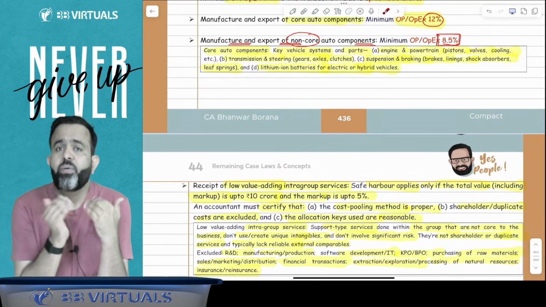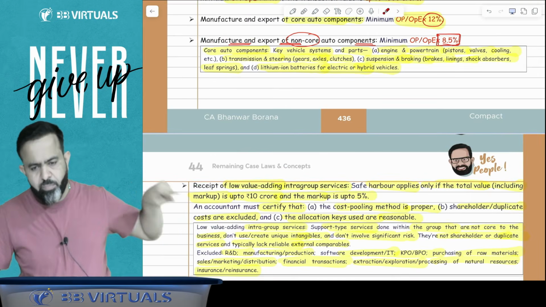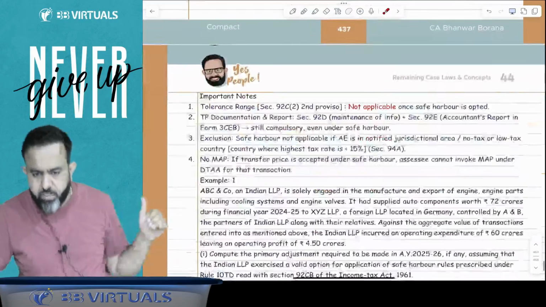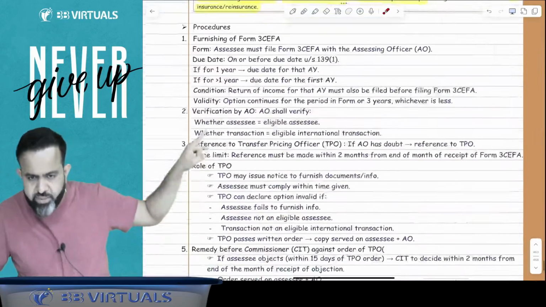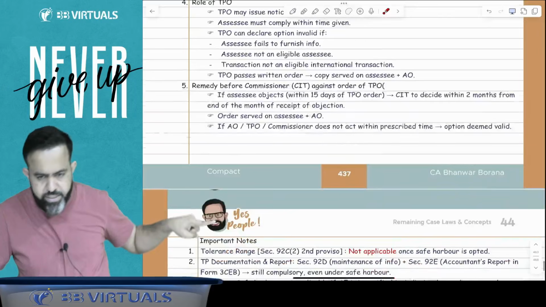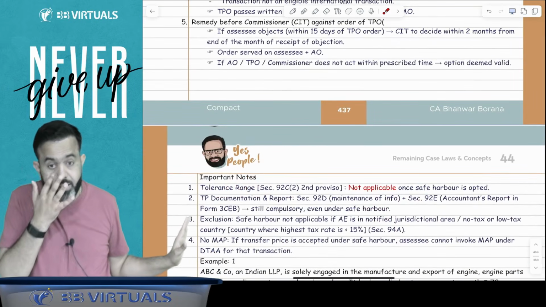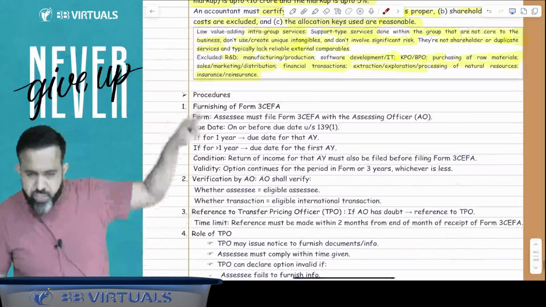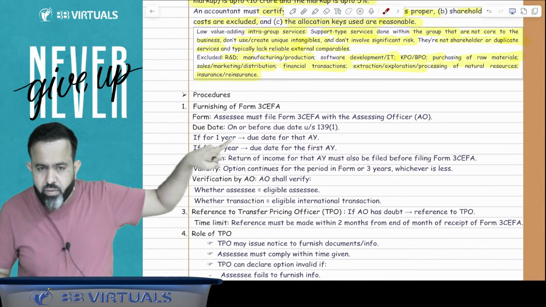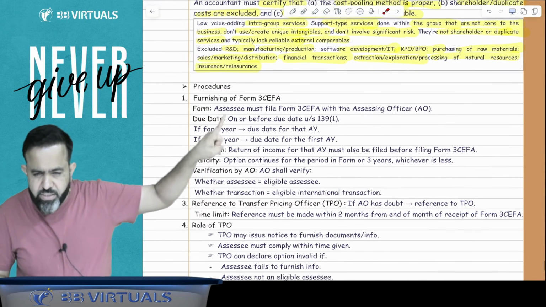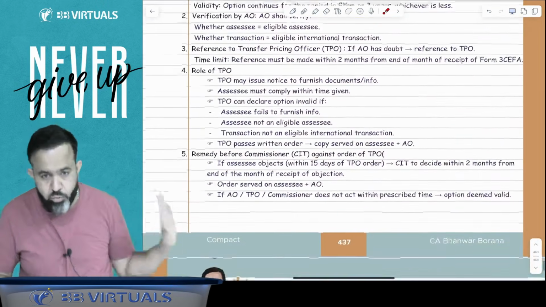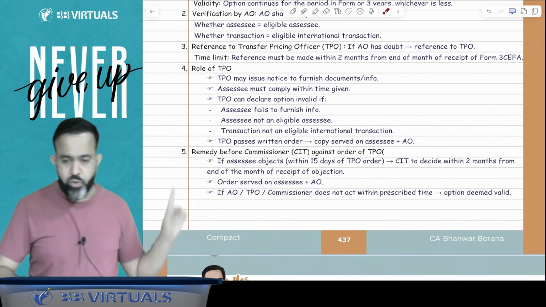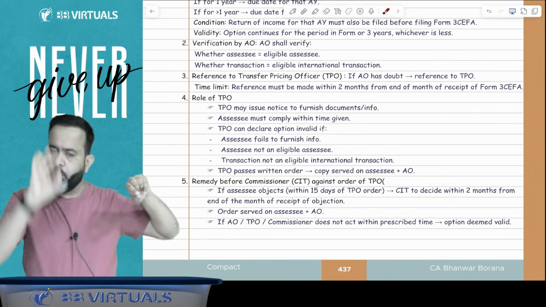Okay, sir, how to opt for this safe harbor? Now there may be a possibility that in some of your books this part is not there. This procedural part from here till here, furnishing of the form 3CEFA, is it there or not? I don't know. I think in Yashwant's book or some people's books this part may not be there. So guys, what you have to do is either copy it for one page.